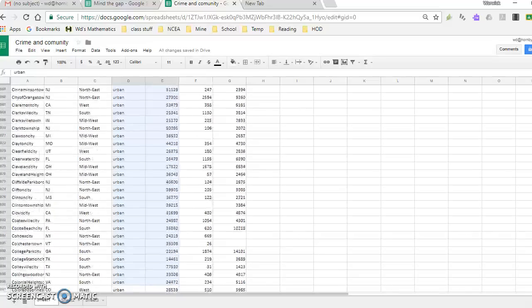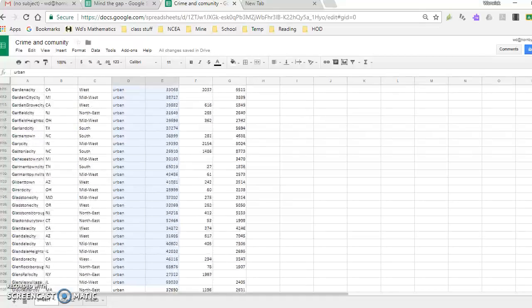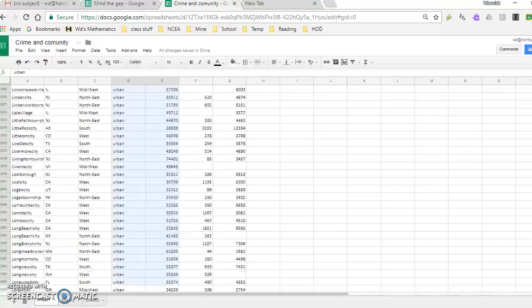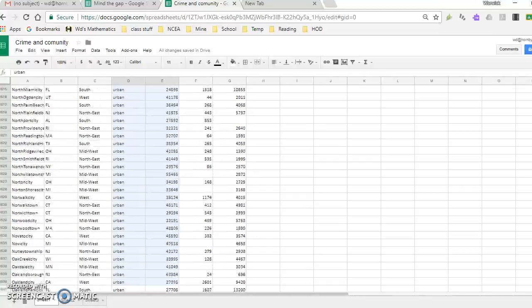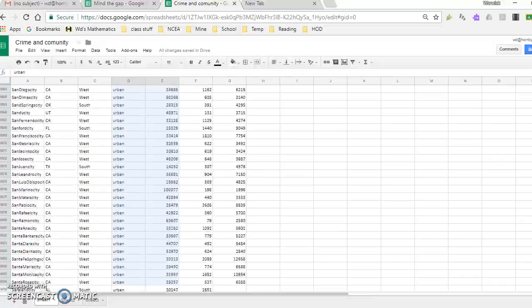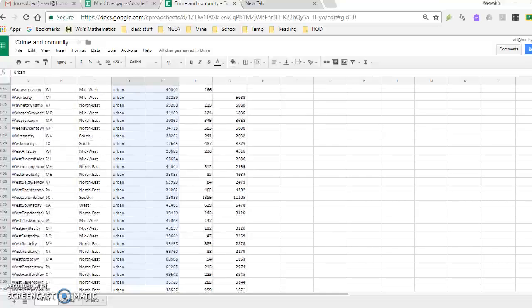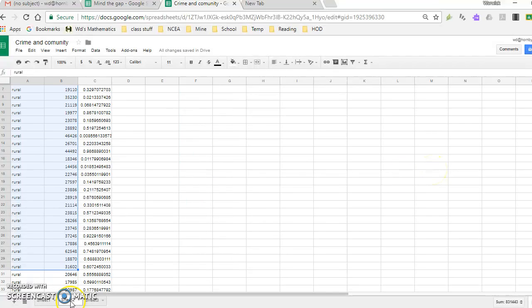Next, I take all the urbans, select them all, still going all the way to the bottom. You'll get there eventually. Your data is not nearly as big as this data. I just wanted to emphasize the need for doing it this way. Still going. Yeah, don't fall asleep. We'll get there. Oh, must be it. Control C.